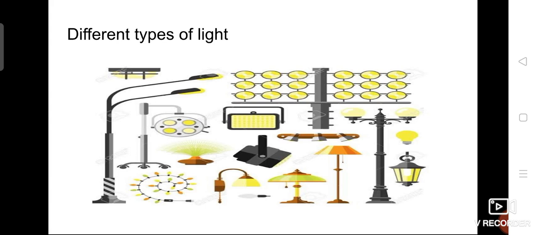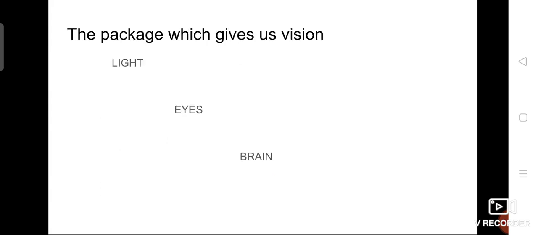However, as I told, light is not the only thing whose presence helps us to see the objects. There is a package which altogether helps us to see. If light is available, can we see? No. Three things are very important. The first one is light, the second one eyes, the third one brain. These three things all together, fused, joined together, help to view the object.